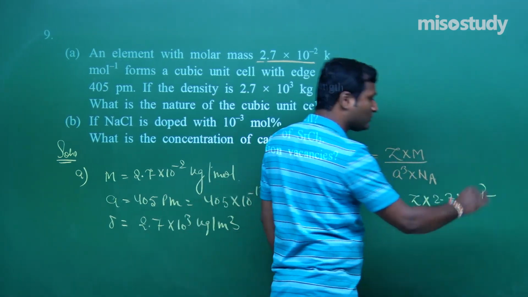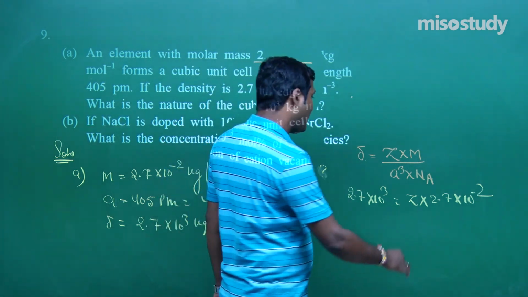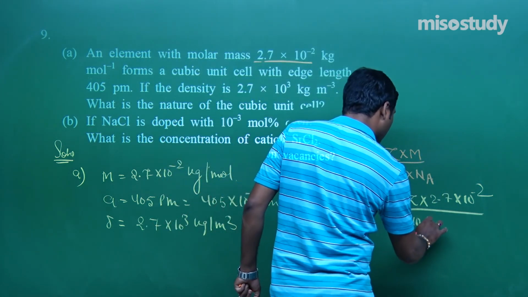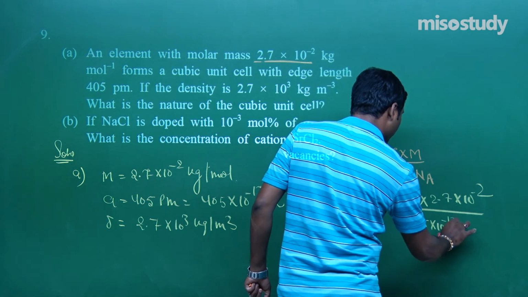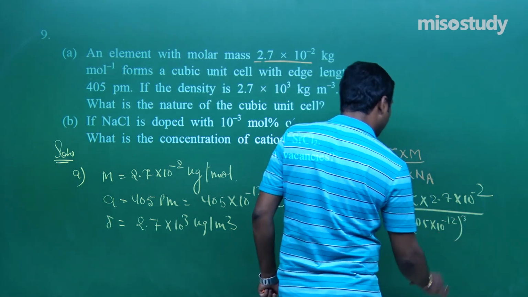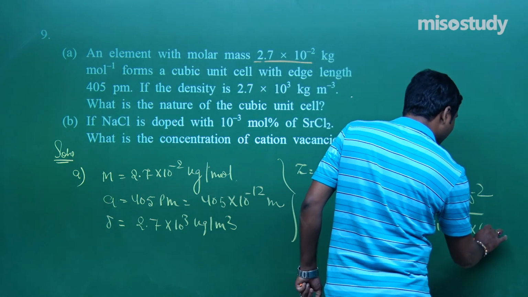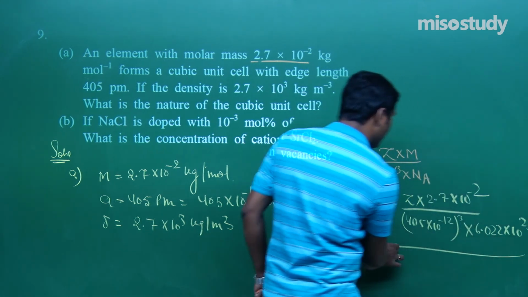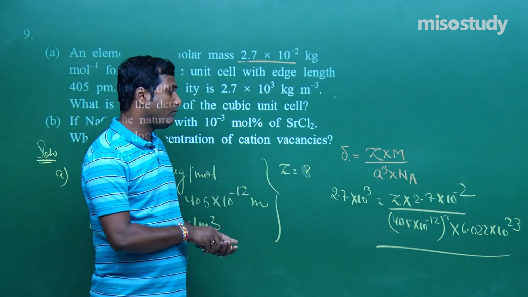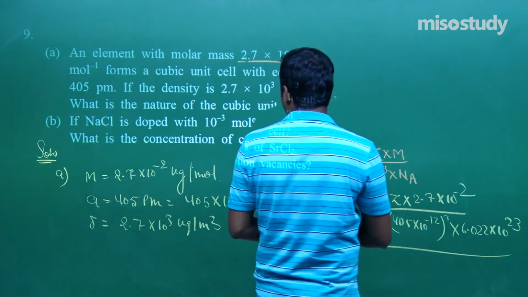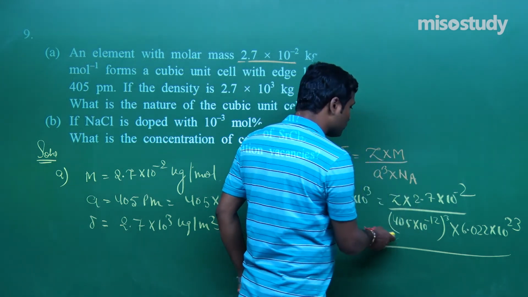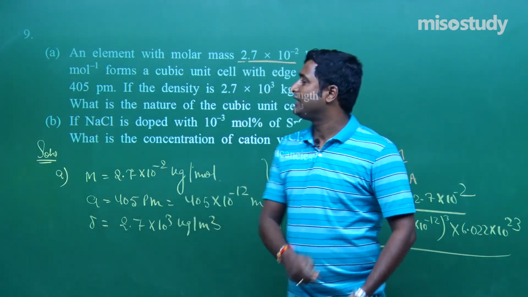2.7 into 10 to the power minus 2. Now upon A cube, what is A cube here? That is 405 into 10 to the power minus 12 whole cube. What is NA, my friend? 6.022 into 10 to the power 23. Now we have done everything related to this question. Clear, my friend? Now if you solve this problem, then definitely you will get the answer.